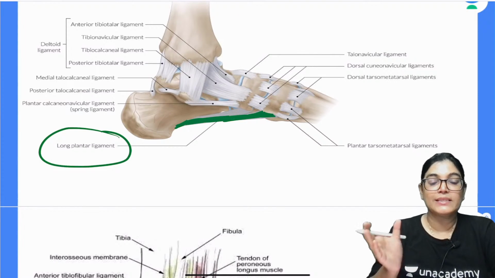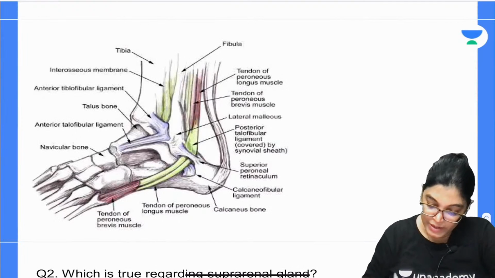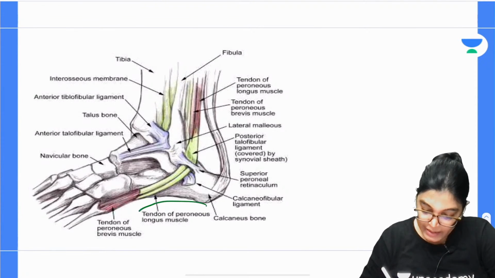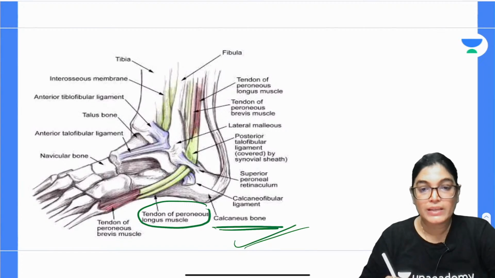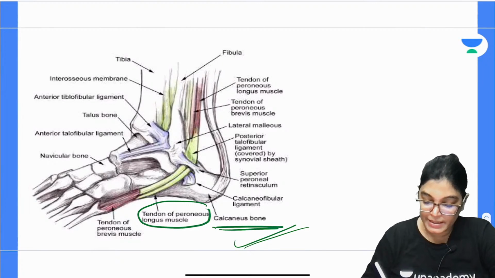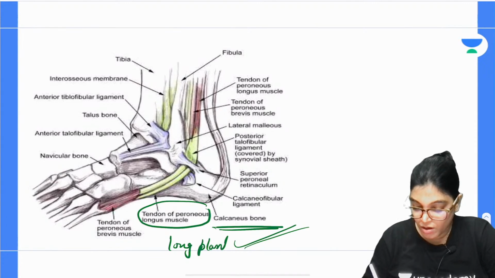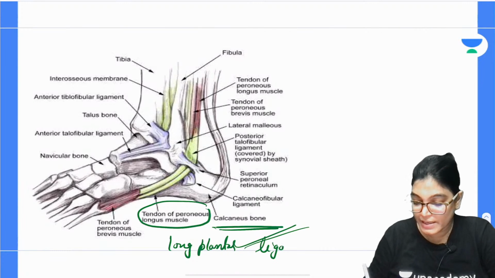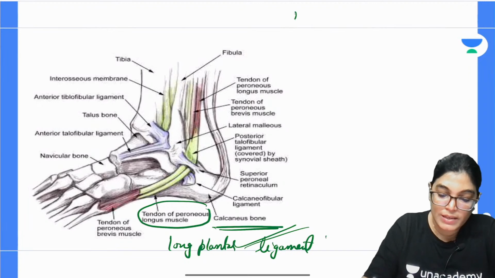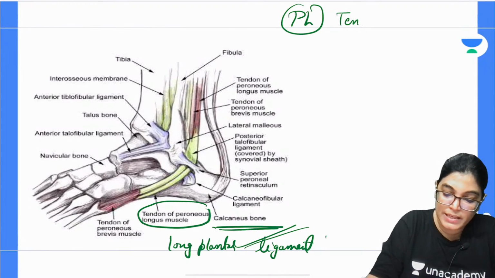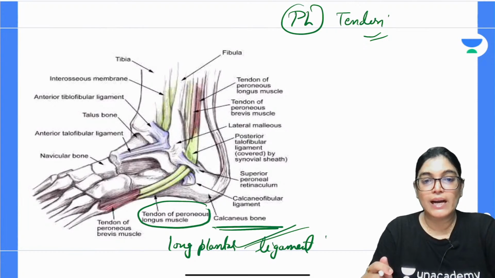And as you can see, it is also lying on the lateral aspect and close to it is the muscle tendon. Here you can see the tendon of the peroneus longus muscle is also traversing onto the lateral aspect. So clearly the peroneus longus muscle tendon is closely connected to the long plantar ligament. When there is inflammation of the peroneus longus muscle tendon, the long plantar ligament can be involved. That is the reason the long plantar ligament is the correct answer.